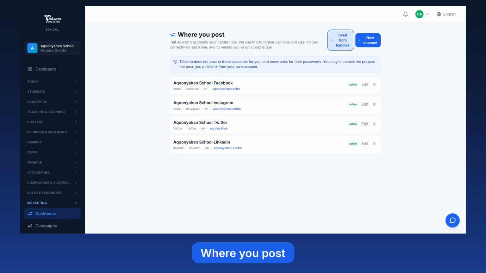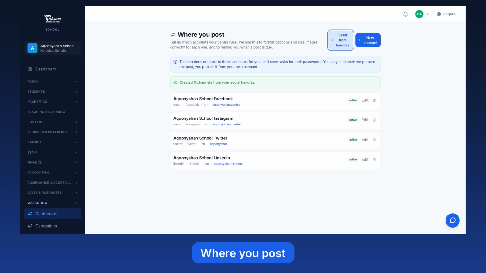Channels used to be called the accounts we publish to. It is now called where you post, because that is the truth. You tell us which accounts your center runs, and we use that to format captions and size images correctly for each one, and to remind you when a post is due. Save your handles in center settings, and Seed from Handles creates them all in one click.